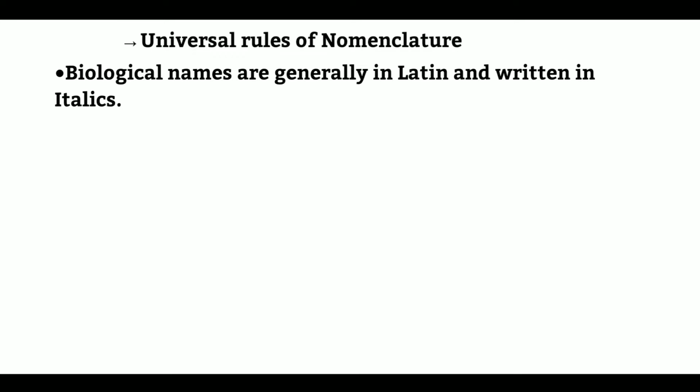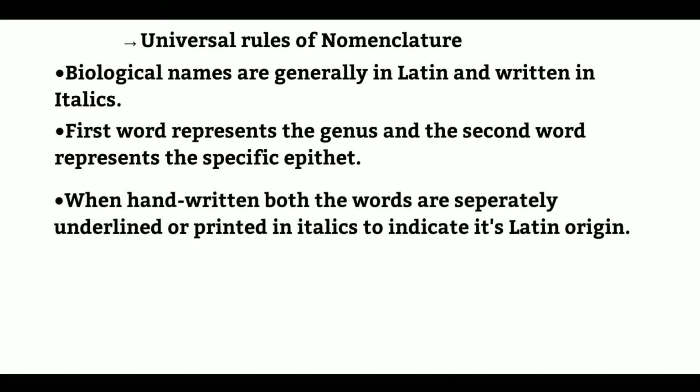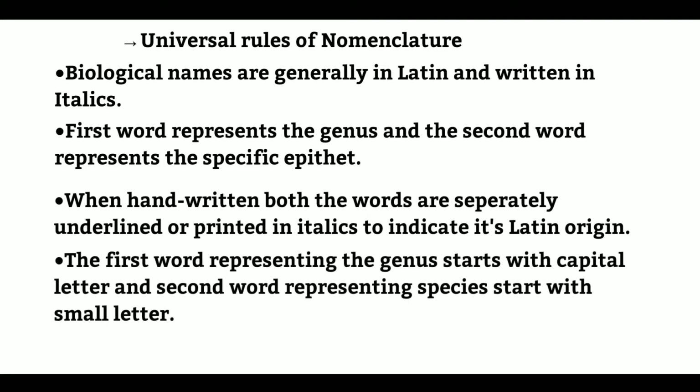Now let us discuss universal rules of nomenclature. Biological names are generally in Latin and are written in italics. The first word in a biological name represents the genus, while the second word represents the specific epithet. When handwritten, both the words in a biological name are separately underlined, or printed in italics to indicate their Latin origin. The first word representing the genus starts with a capital letter, while the second word representing the species or specific epithet starts with a small letter.